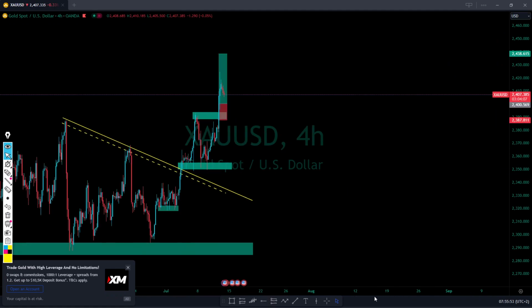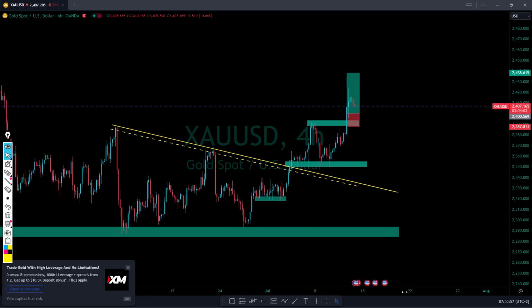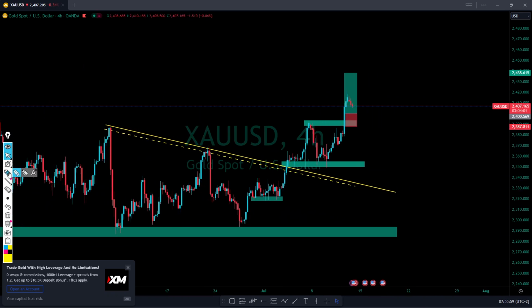So on gold, I did send this and we did smash gold. What's really happening? We had a very nice structure, but the market started to consolidate a little bit. But after we broke out, we had a nice buy after CPI, and I hope my people did smash that, and I hope they are out. So yes, the overall structure here is actually a very nice one. It's actually an uptrend structure.